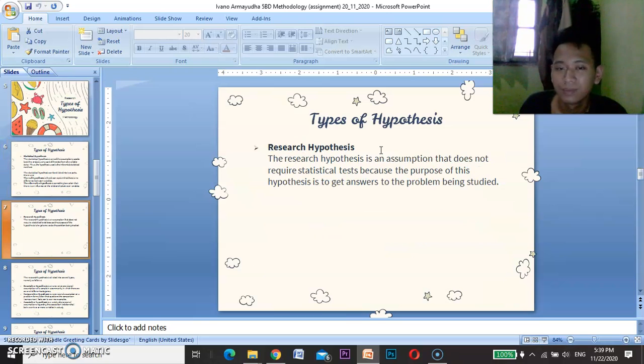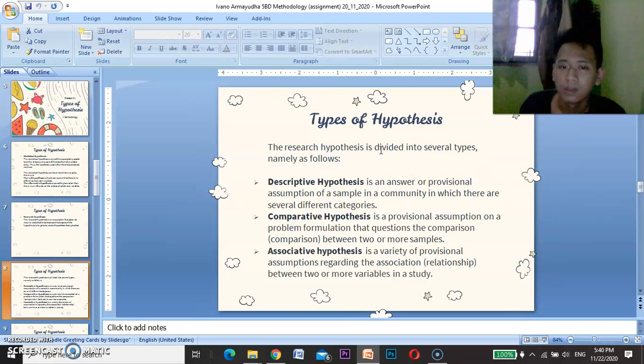Next is the research hypothesis. A research hypothesis is an assumption that does not require a statistical test, because its purpose is to get an answer to the problem being studied. There are three examples of research hypothesis: descriptive hypothesis, comparative hypothesis, and associative hypothesis.